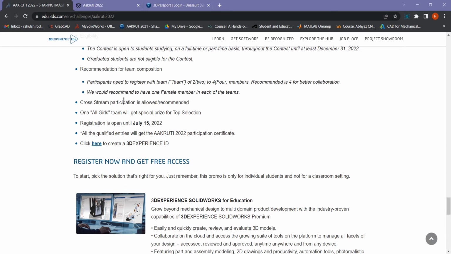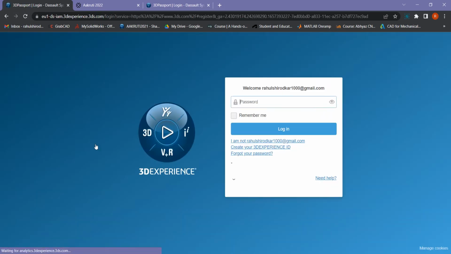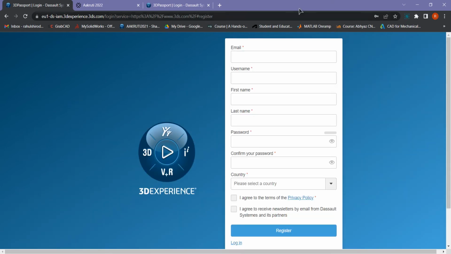So before registering you have to make a 3D Experience ID, so I will show you how to make it. So click on this link. I have already created the ID, that's why it is showing login, but for you it will be like this. So here you have to enter your email ID, your username, your first name, last name, password.